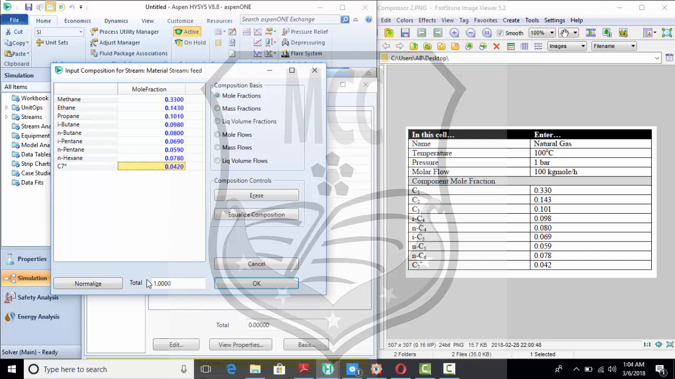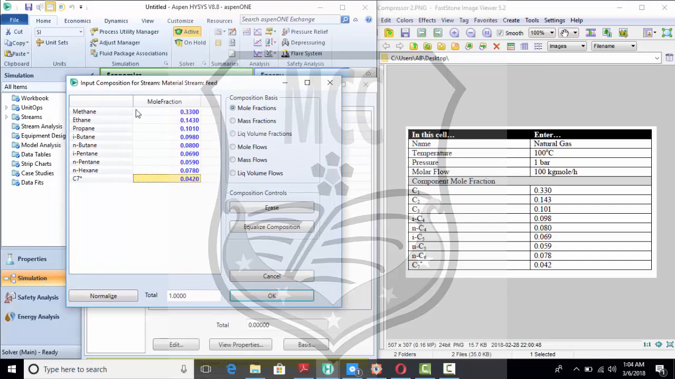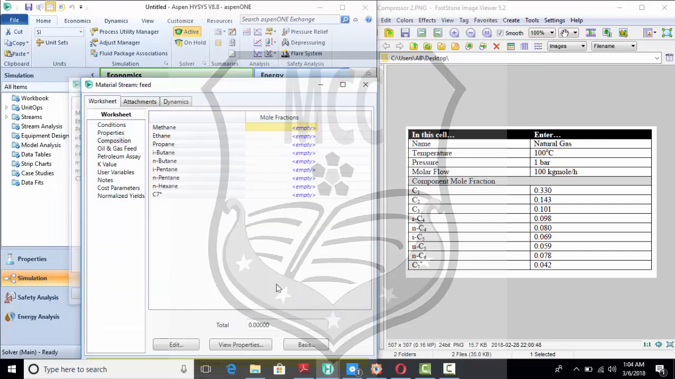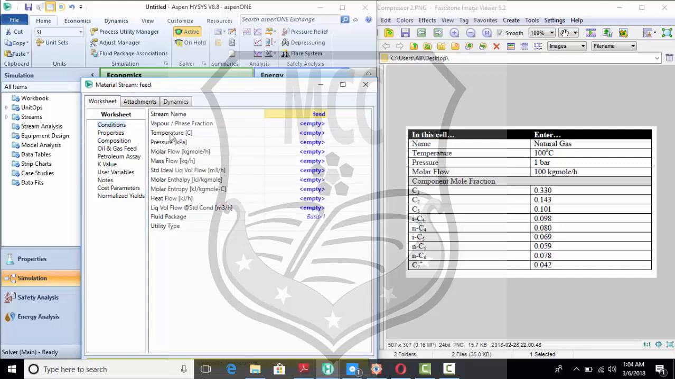Okay, as you can see, the total composition becomes 1. It means that you have mentioned all the corresponding values right. Now come to the conditions tab and only fill the corresponding values which are given in the question. We have 100 degrees centigrade and the pressure is 1 bar. You can click directly on it, or you can press space bar to change the unit.